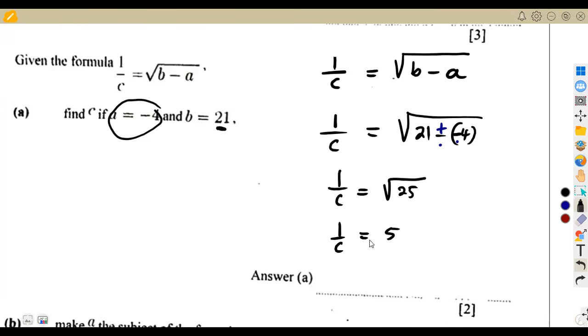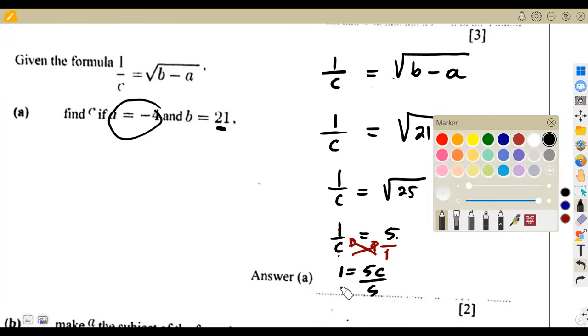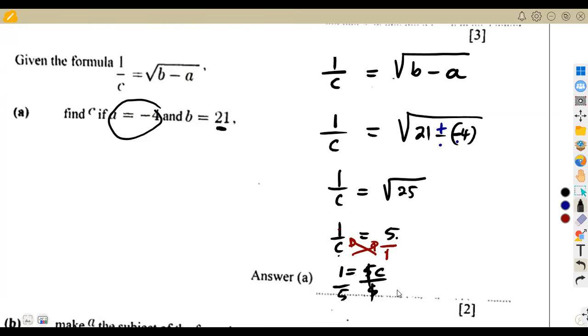This is 1 over C, not C. So it's now an equation. Cross multiply to find C. 1 times 1 is 1, equal to C times 5, which is 5C. To find C, divide by 5 here and divide by 5 the other side. Let me just save a little bit, sorry for that. So our C is equal to 1 over 5. Therefore, our C was going to be given as 1 over 5 in this case.